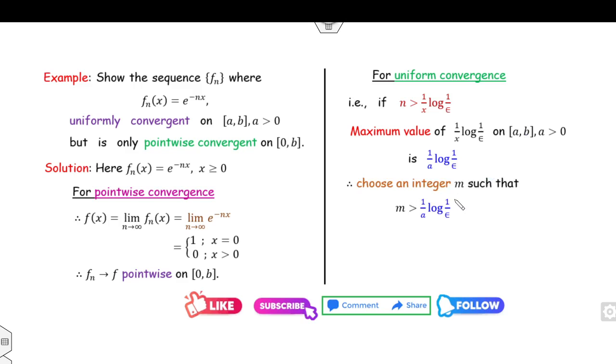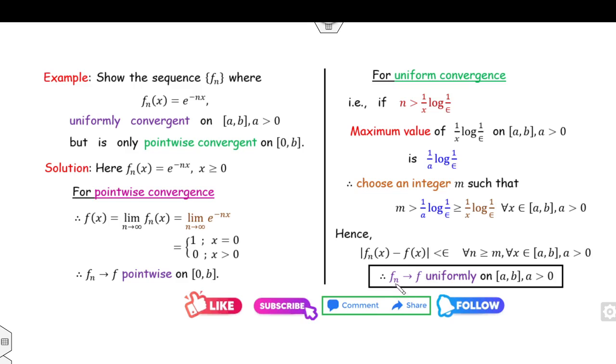Therefore we can choose an integer m which must be greater than this, greater than 1 over x log 1 over epsilon, because this quantity is the maximum value of this sequence. Therefore |f_n(x) minus f(x)| is less than epsilon for all x belonging to [a, b], provided a is non-zero.